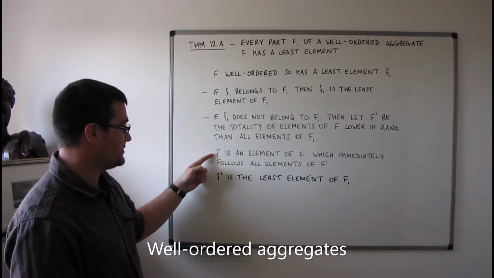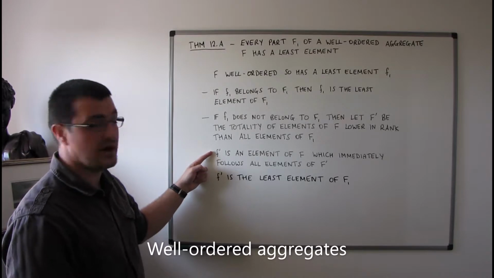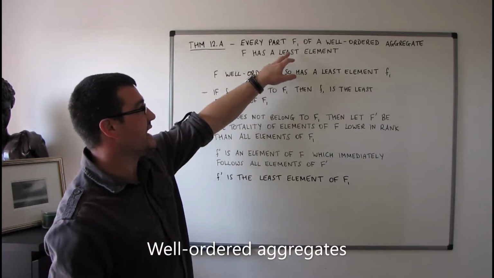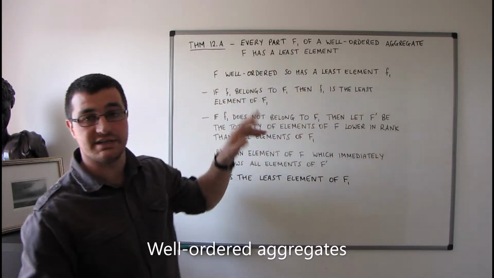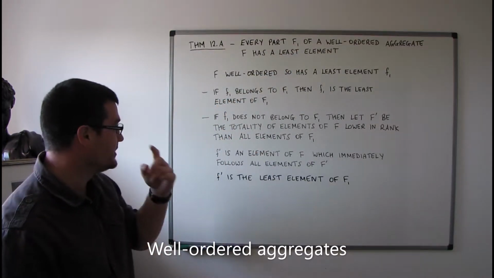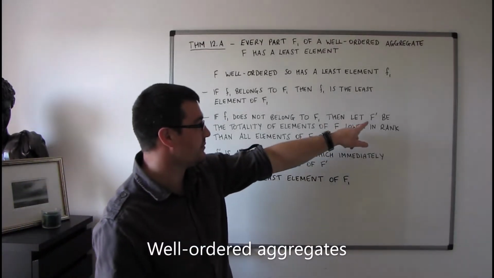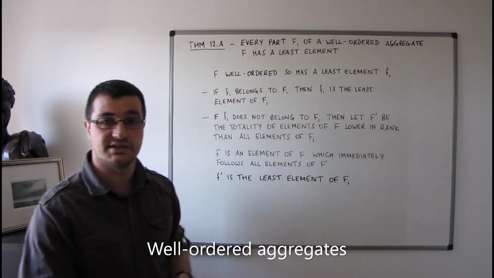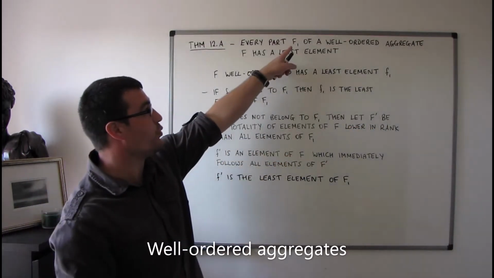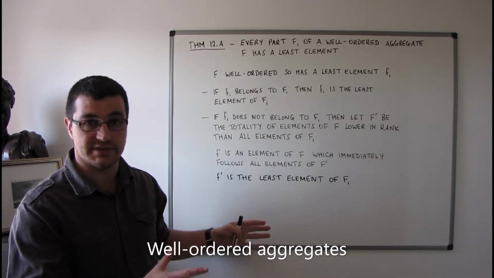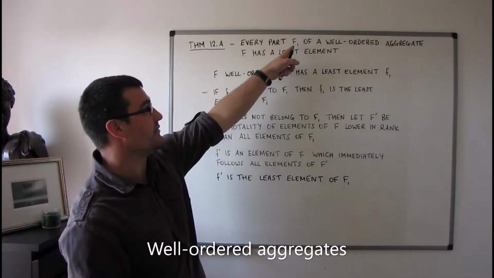Well, in this case, we've got such an element F primed. So this comes back to assuming that the part F1 is not empty. Because then we've got our part F primed, but F primed doesn't contain any elements that are in F1. So it's completely separated from F1.